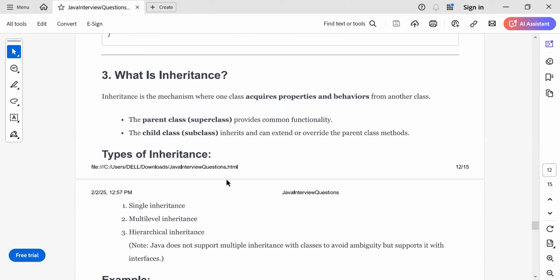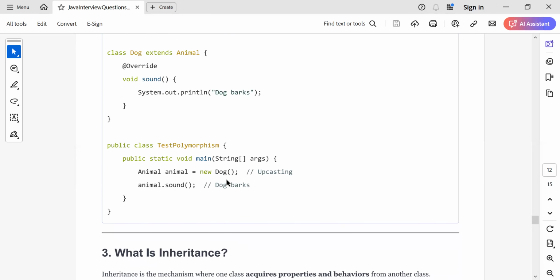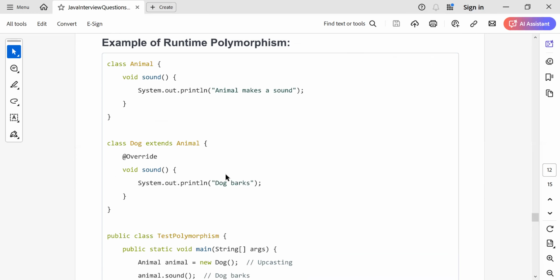What is inheritance in Java? Okay, all right. So inheritance is about parent-child relationship, or we can call it superclass and subclass. Consider, we'll take inheritance here itself. Okay, so here we have animal class, and dog extends animal class means dog is inheriting from animal class.